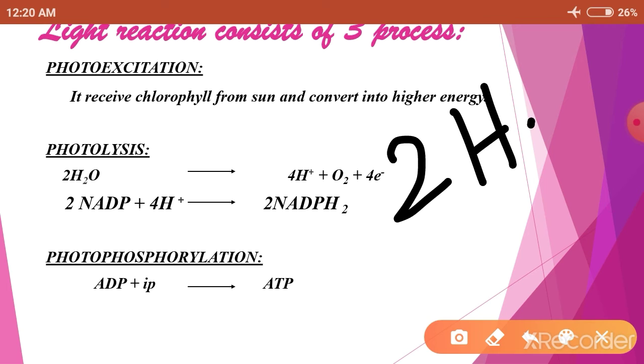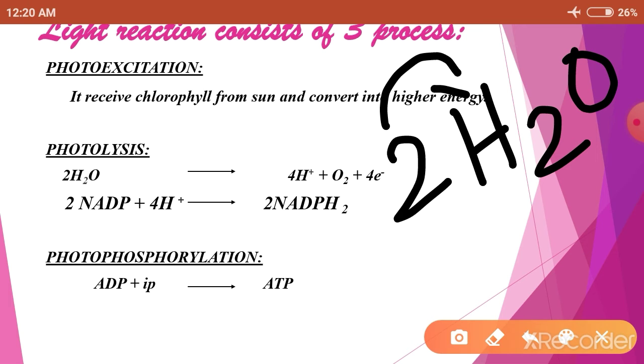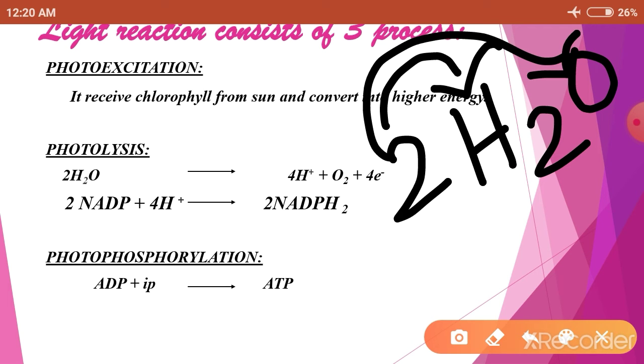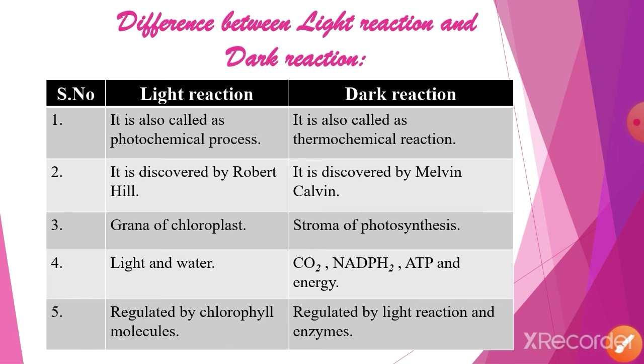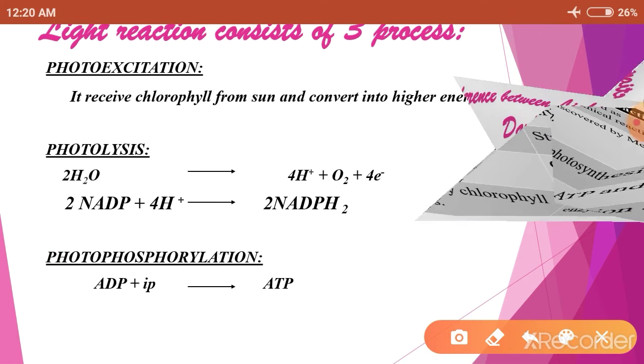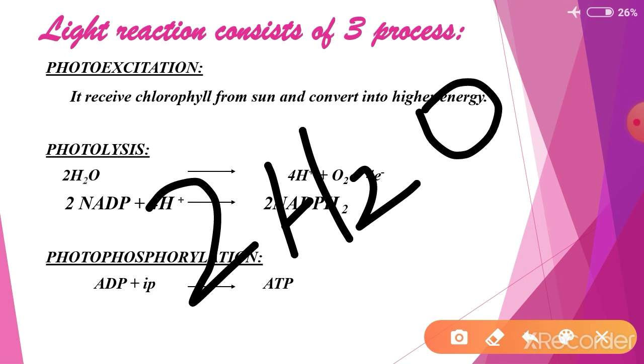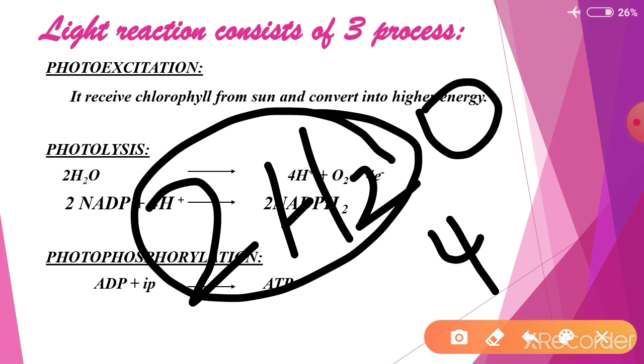Okay, 2H2O. If a number is in front of the letters, it is common to all of them. Suppose the number is a subscript to a letter, then it is only for that one and not for the other. So here 2H2O means 2H2, means 4H. Here 2H, and this 2 is for this H, so 2 into 2, 4H.